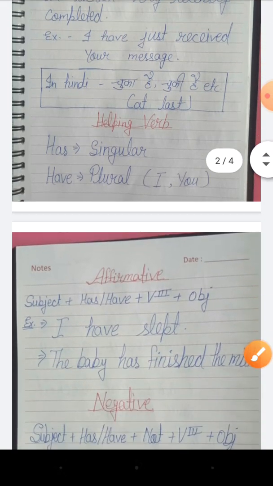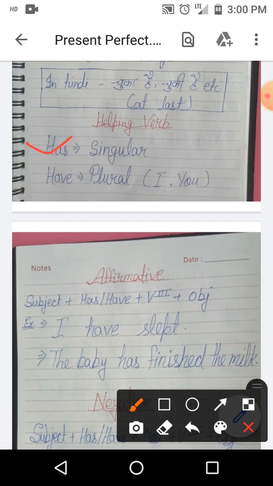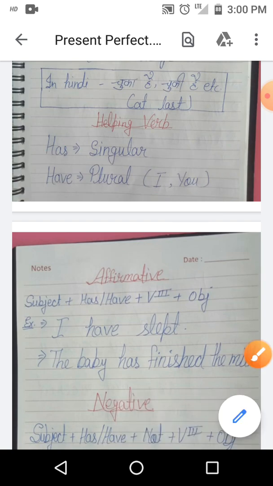Helping verb of this tense is has and have. Has is used with singular subject and have with plural subject, and we use have with I and you also. Means here I mention it because I and you seem singular, but we use have with them.